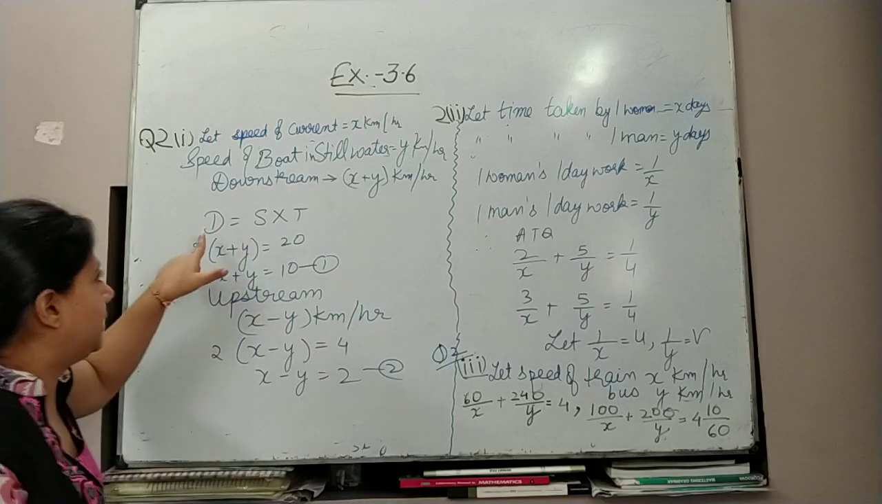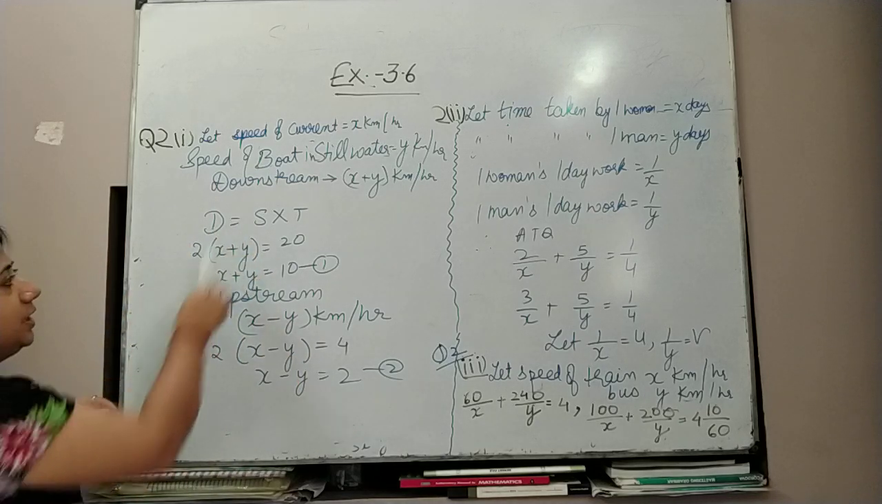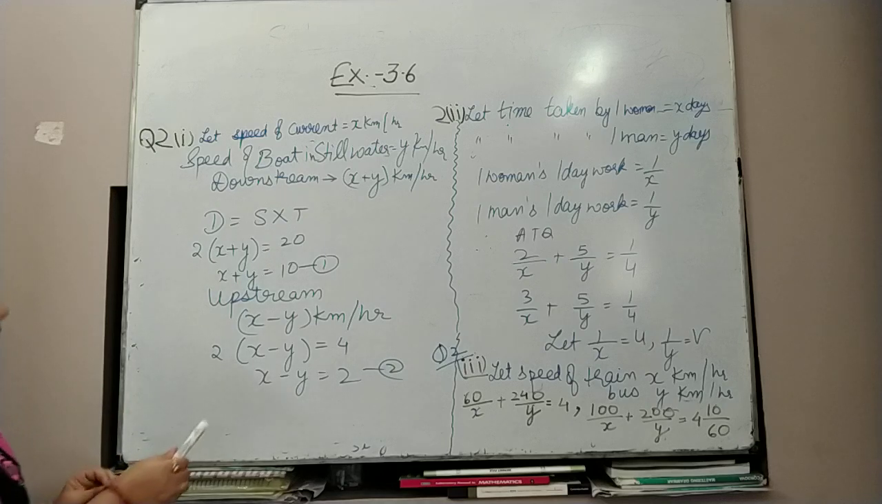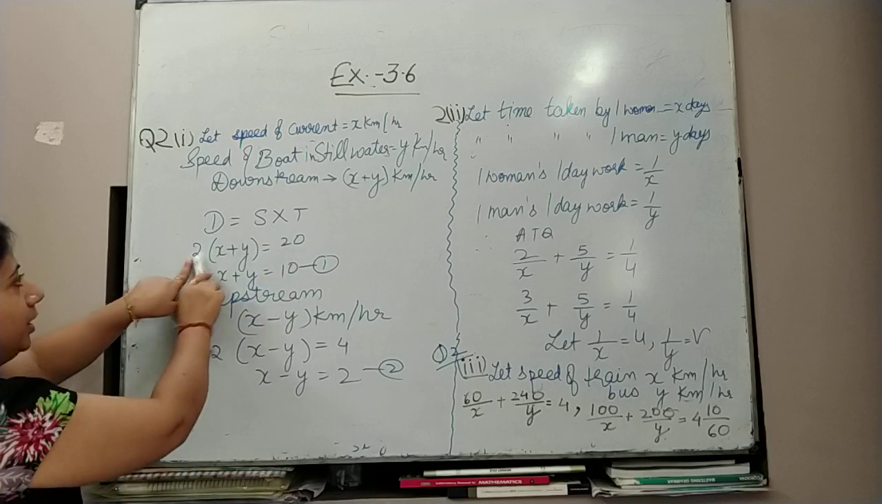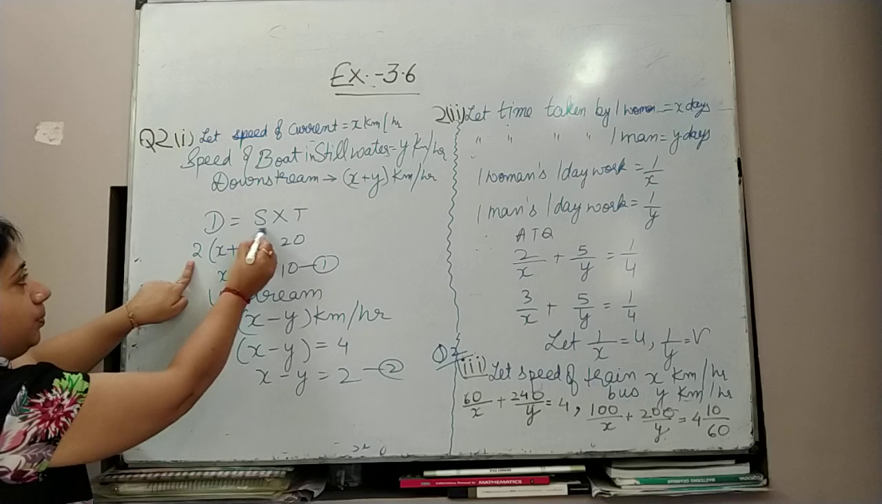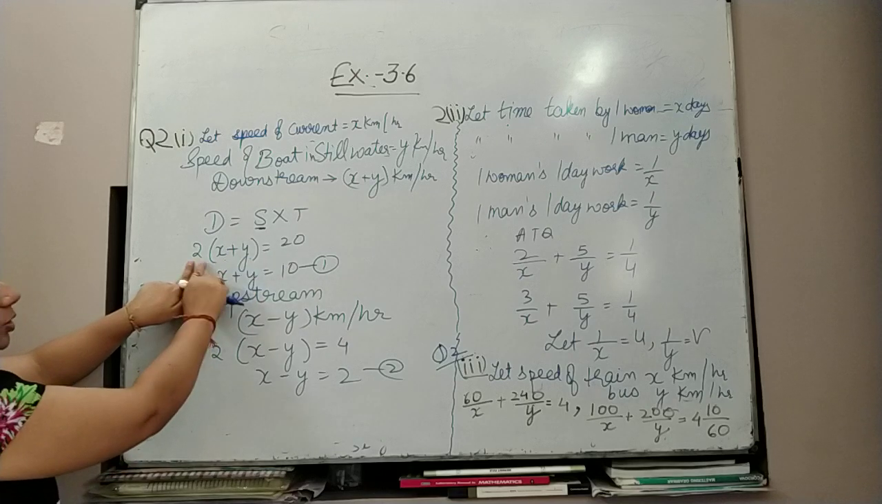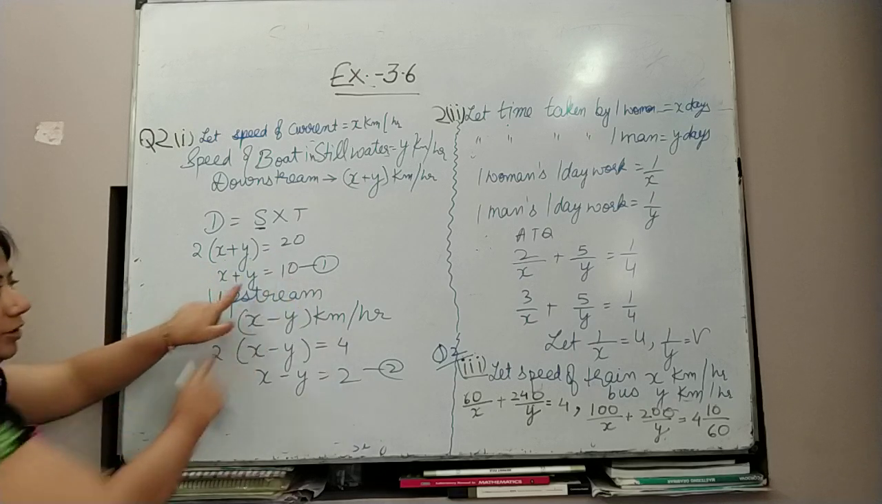Now what is the basic concept used here? Distance is equal to speed into time. So he is saying 20 km in 2 hours. Distance is 20 km. Time is 2 hours. Speed we have taken x plus y. So I substituted the values and got the first equation.